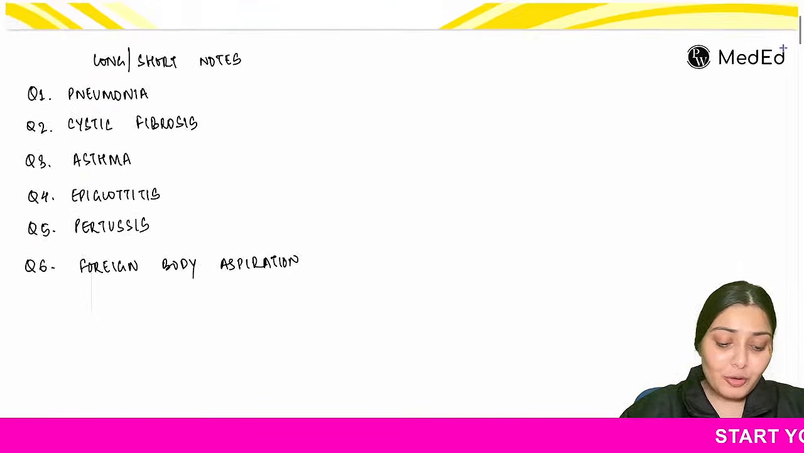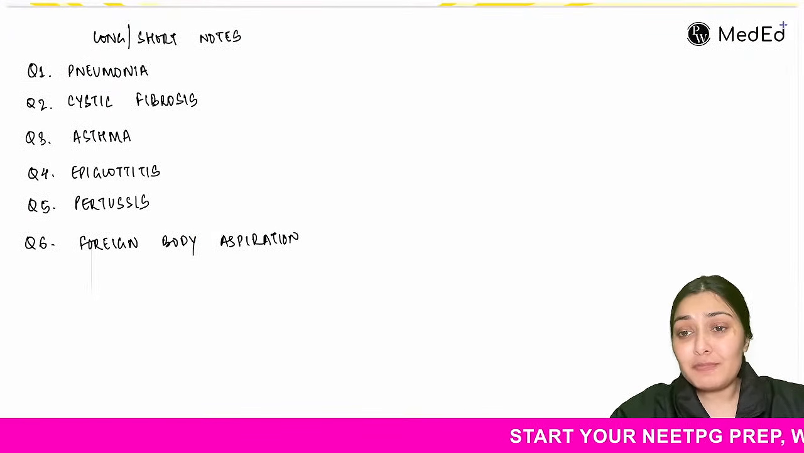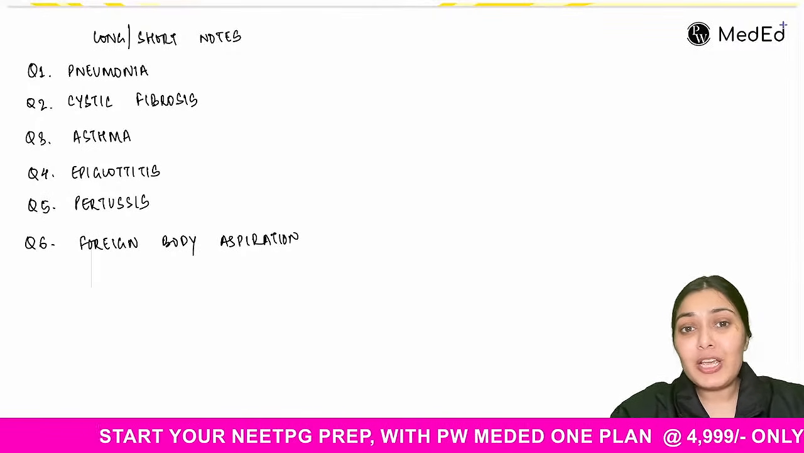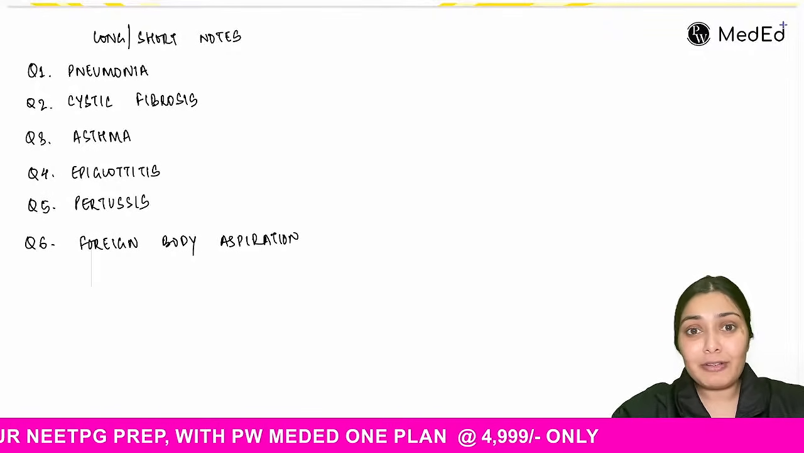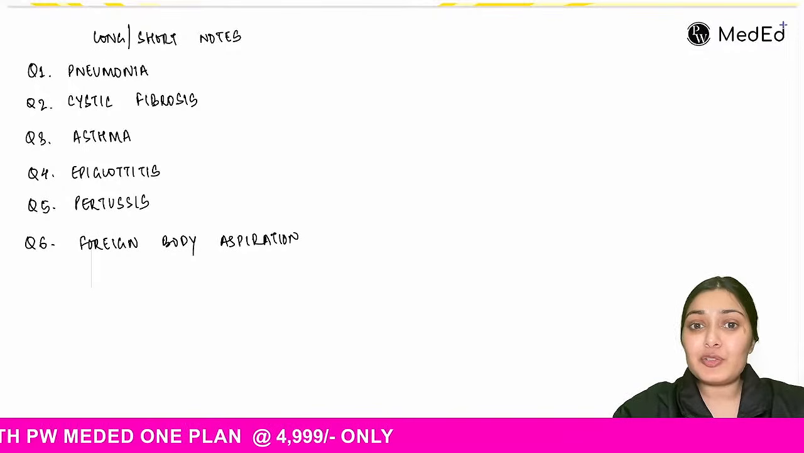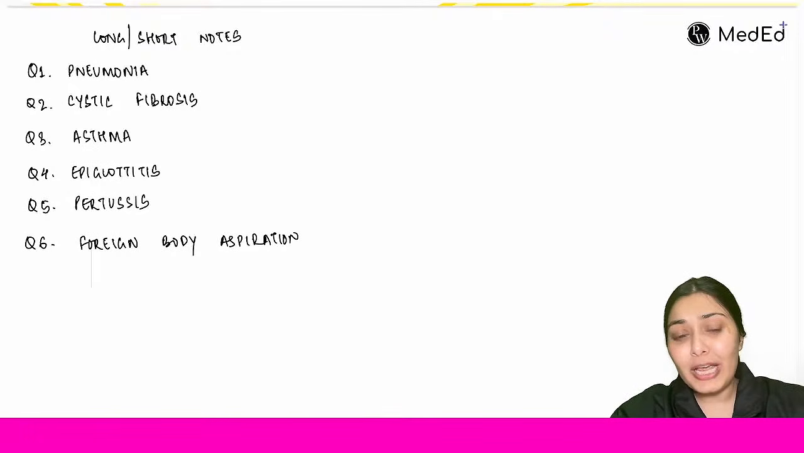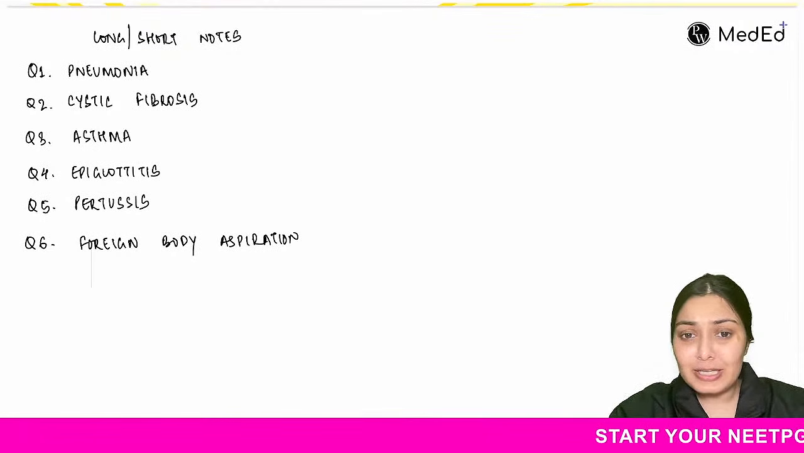So, when we talk about the respiratory system in pediatrics, you are going to expect long and short notes on pneumonia, cystic fibrosis, asthma, infections like epiglottitis, pertussis, and a miscellaneous topic, foreign body aspiration. We are going to discuss it here only.